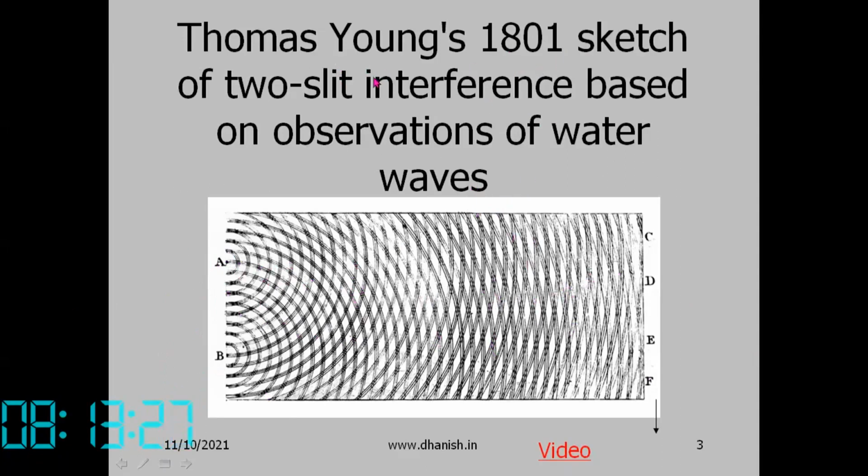This is his 1801 sketch of two-slit interference. In order to get the same wavelength, we take one source and split it into two using two slits. That is the two-slit approach.